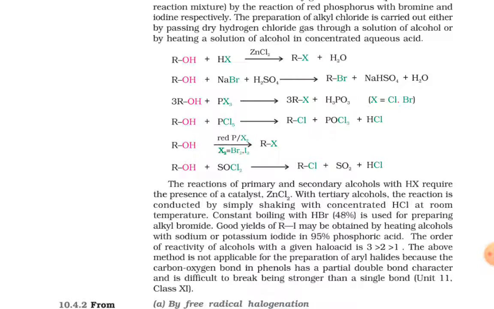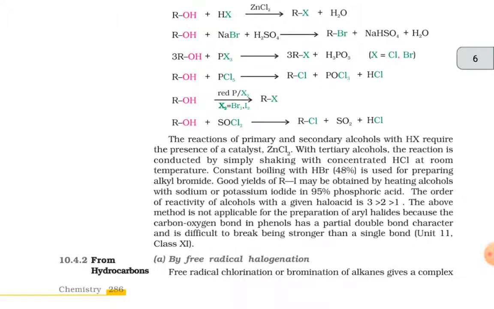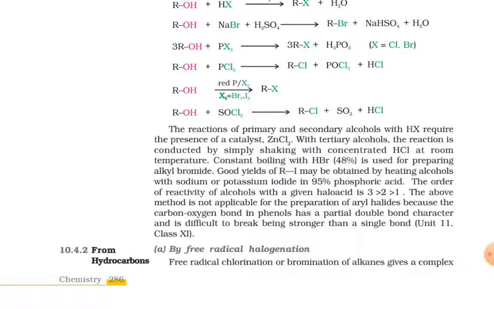The reactions of primary and secondary alcohols with HX require the presence of catalyst zinc chloride. With tertiary alcohols, the reaction is conducted by simply shaking with concentrated HCl at room temperature. Constant boiling HBr 48% is used for preparing alkyl bromide. Good yields of alkyl iodide may be obtained by heating alcohols with sodium or potassium iodide in 95% phosphoric acid. The order of reactivity of alcohols with a given halo acid is tertiary greater than secondary greater than primary.